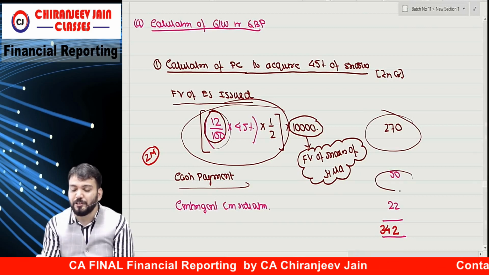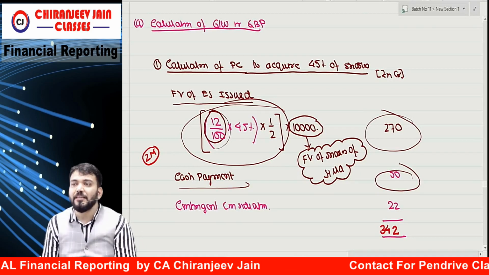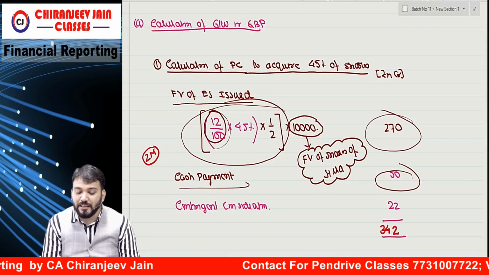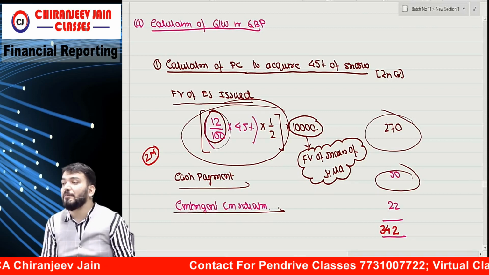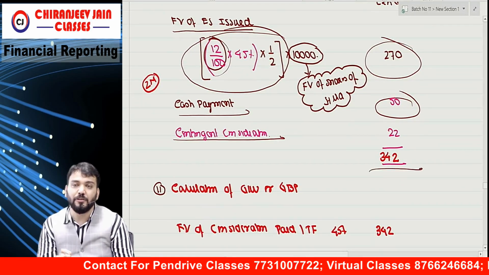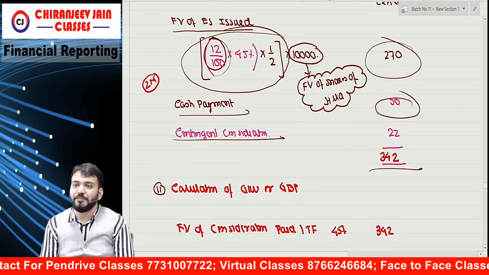Then we'll take the cash payment. Cash payment was 50 crore in the question. See, cash payment is 50 crore. And there was a contingent consideration. They have given fair value of 22 crore. So what is the total purchase consideration? 342 crore. Understood? 342 is the total PC.